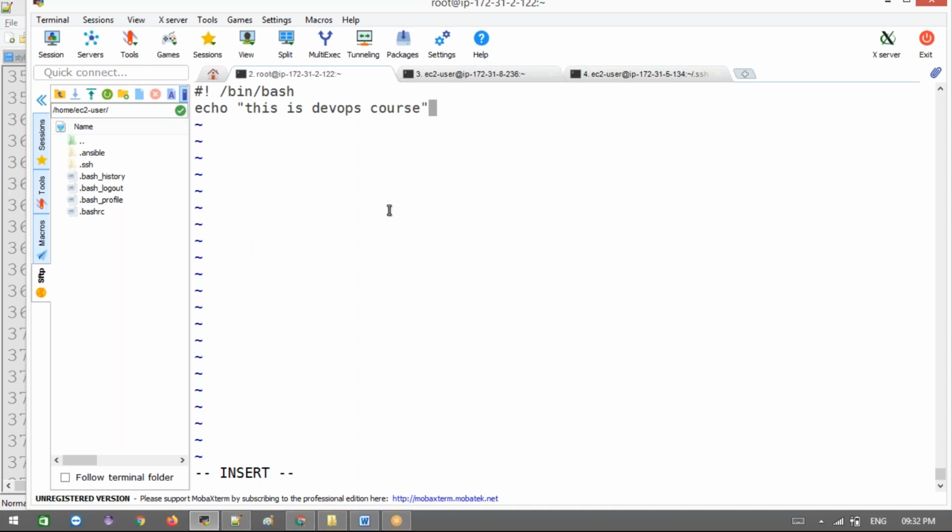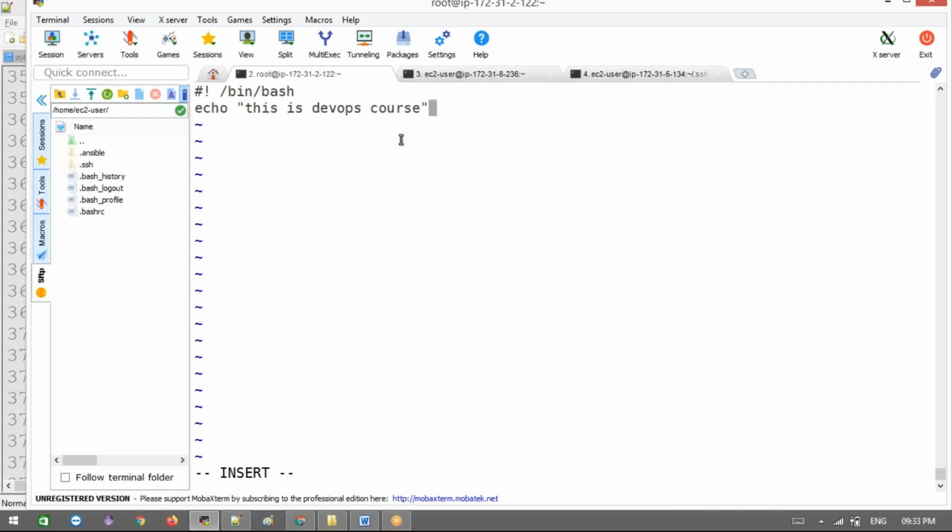One question. If you do not write this bin bash in the starting, what will happen? Does that execute? I'll get back to you on that. That is one of the important questions that we are going to discuss after execution. Just wait for 5 minutes, and after that I'll ask you the question on this.